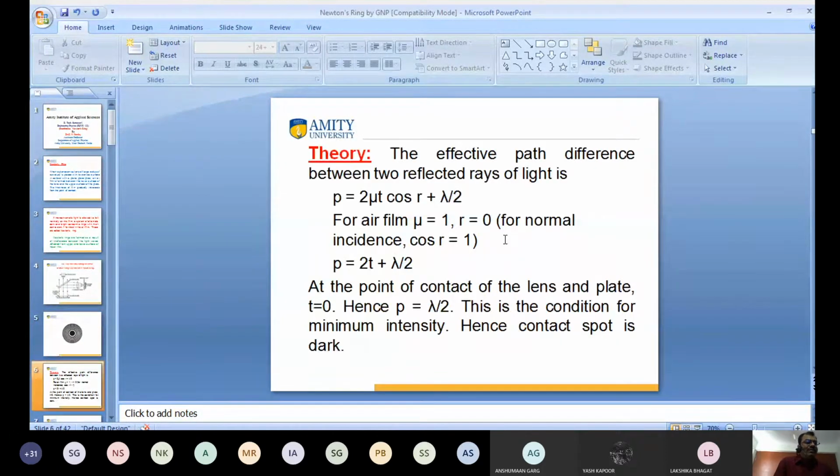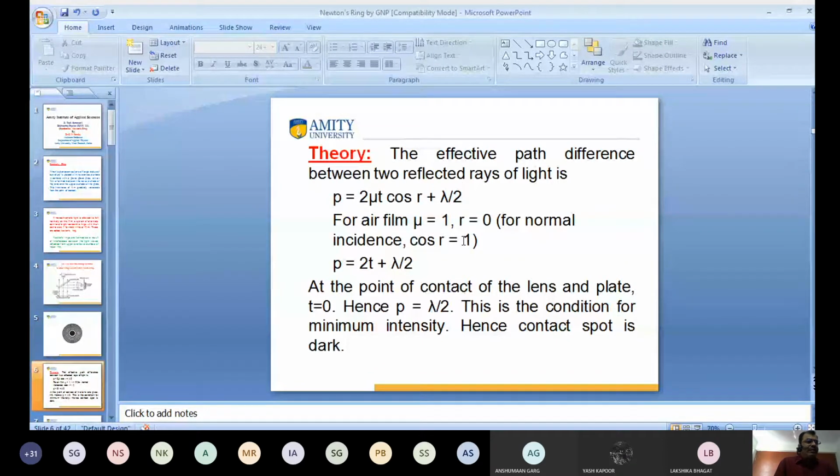Already I told you that the effective path difference between two reflected rays of light is P equal to 2 mu t cos r plus lambda by 2. This is the effective path difference between the two reflected rays of light. For the air film, mu is equal to 1. For normal incidence, r is 0. Then what is cos r? The value of cos r is 1.